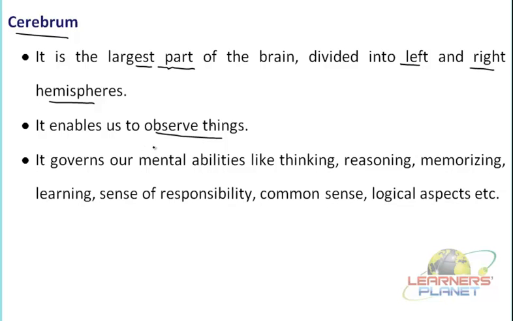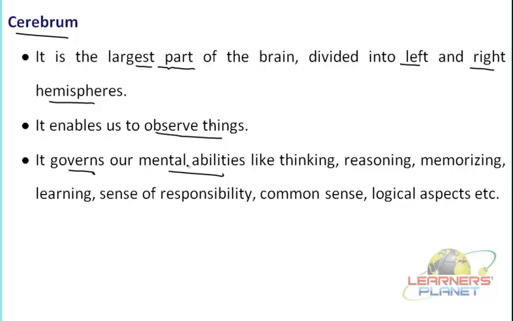Not only observation, it also governs our mental abilities. Many people are looking at the same thing, but how they understand it, interpret it, think about it, or memorize it is the next phase of this action. That part is also under the control of the cerebrum.